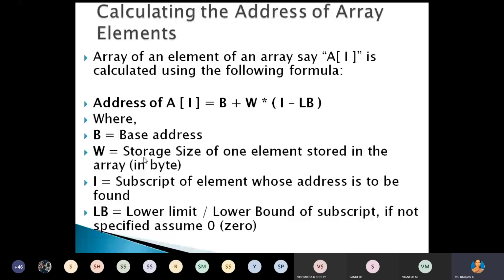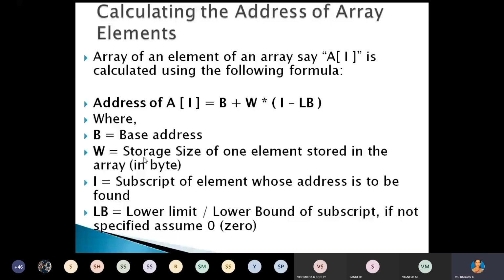If the processor is 16-bit, an integer is 2 bytes. If the processor is 32-bit, an integer is 4 bytes. If it is a 64-bit processor, an integer will take 4 bytes of memory. Just remember this.